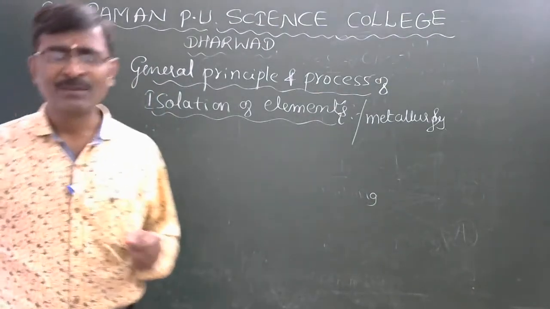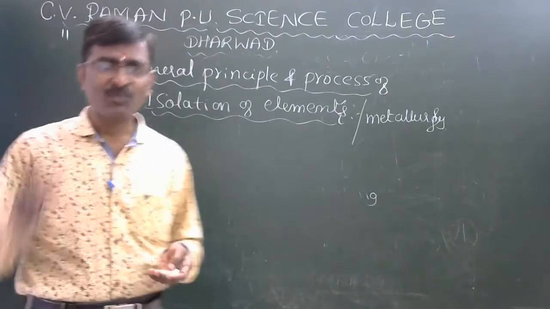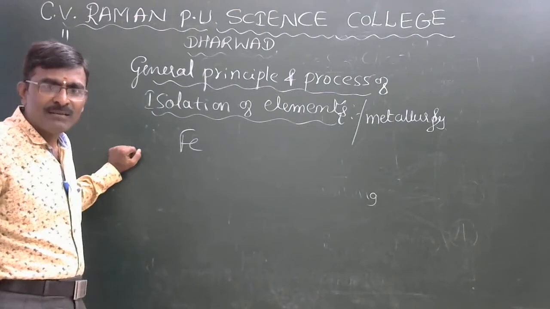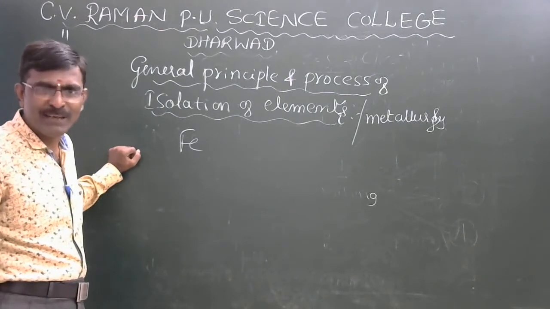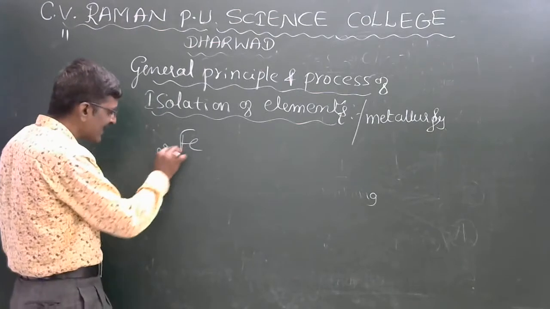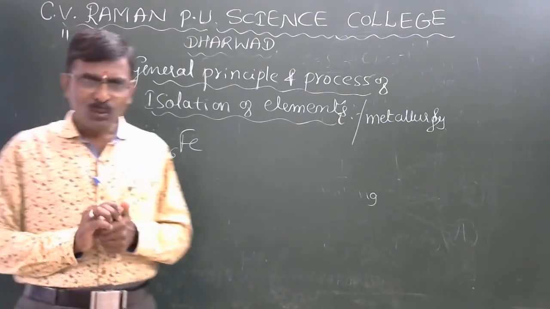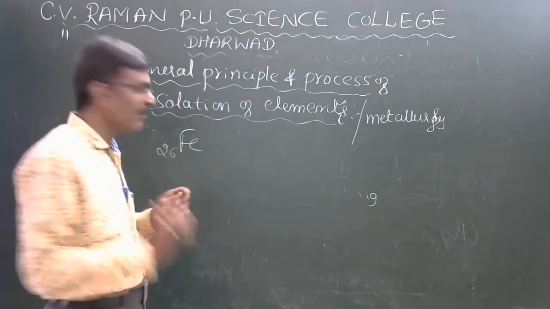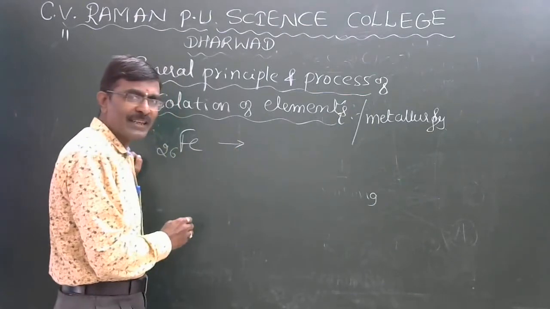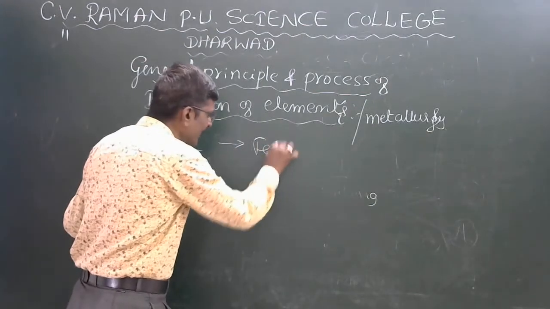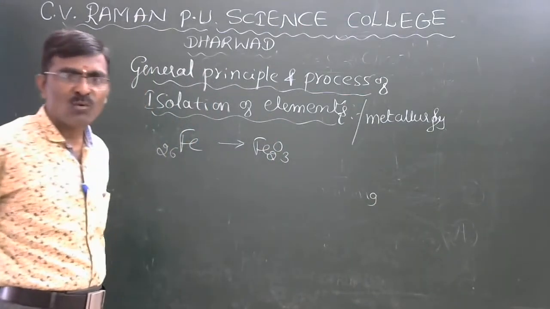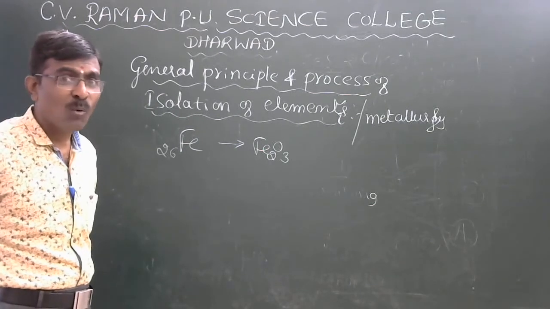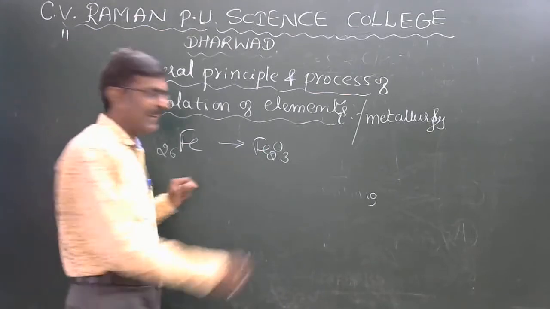Some metals are extracted from their ores. For example, iron. Iron, Fe, comes under the d-block elements, atomic number 26. The pure iron is extracted from its ores. Some ore names: in the belt of Hospet and Bellary region, Fe2O3. This compound is called as hematite ore. The pure iron can be extracted from its ores. That ore name is hematite.